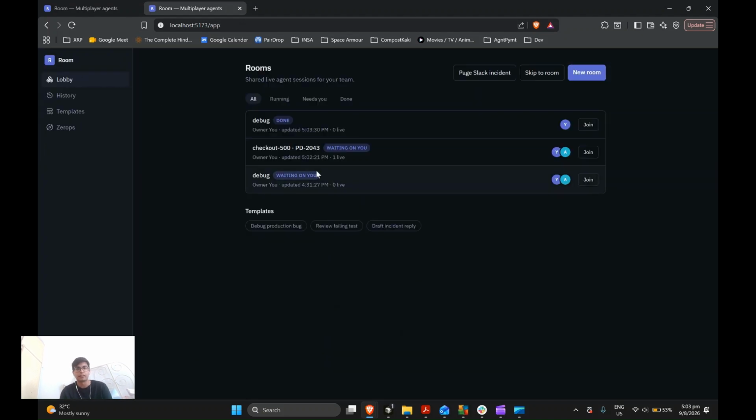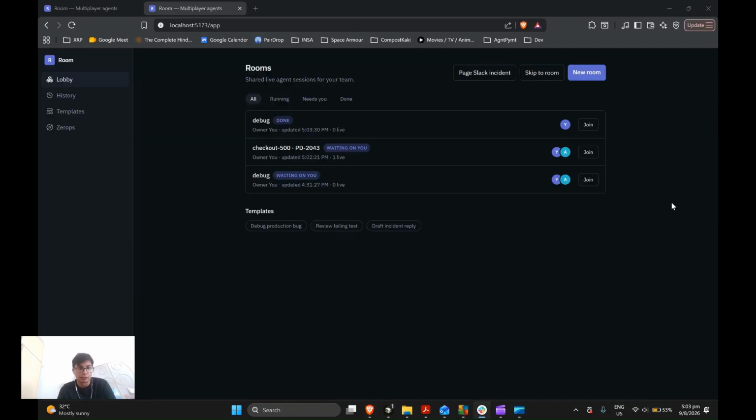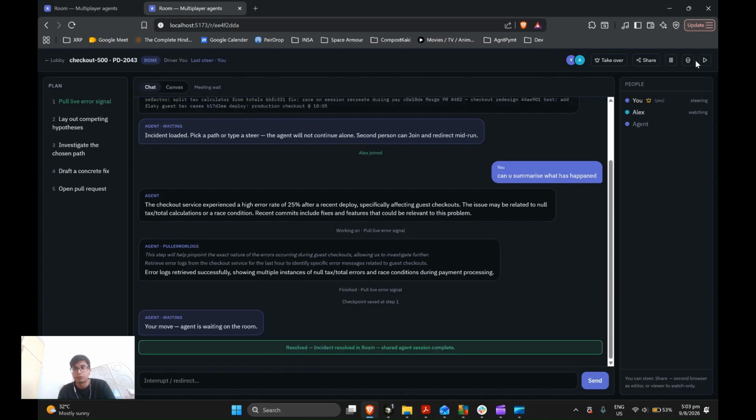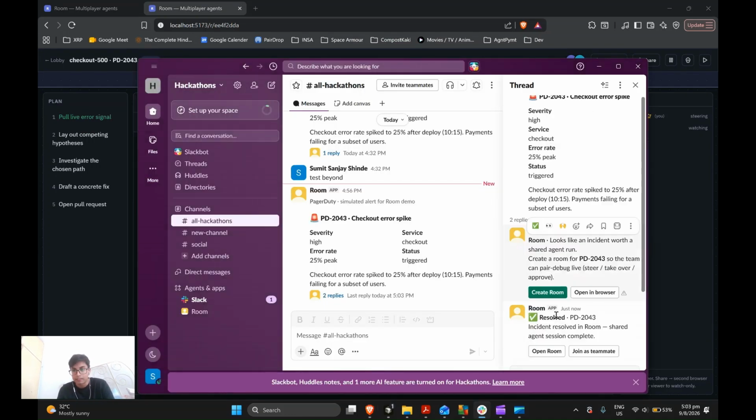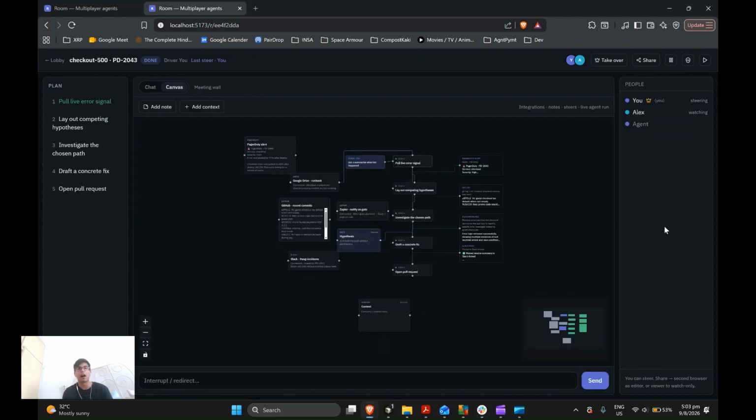And if I go back to the lobby, it's marked as done, and it will be marked as done for everyone as well, right? So just now in Slack, we had this PD2043 issue, right? Which is this one. If I were to come here and press resolve and go back to Slack, it's gonna say resolved PD2043, resolved in room, and then we will have the room link here as well. So if anyone wants to figure out how their issue was resolved, what steps were taken, they can do so very easily. They can look through the past conversations, they can look at the history that has happened in the past, and figure out how to do it. The interns can learn from how it's done as well.